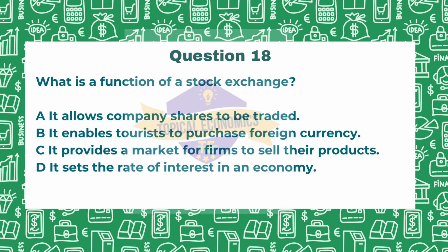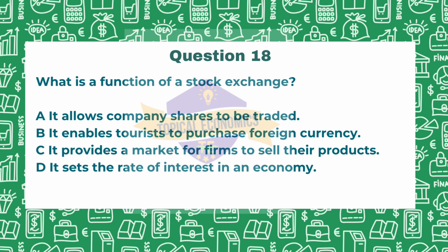Next, question number 18. What is a function of stock exchange? This is from 2018 Feb-March paper, version 2. Let us look at all the options and answer. Option A, it allows company shares to be traded. Now this accurately describes a function of stock exchanges where investors buy and sell shares of publicly traded companies. So this is the answer. However, let us look at other options also, B, C and D.